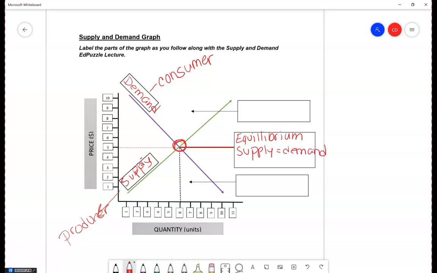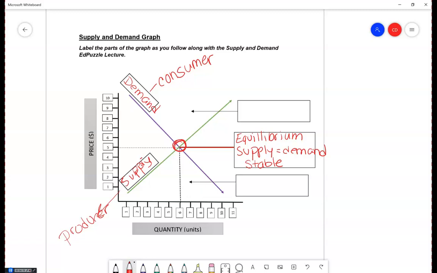And when we're at equilibrium, the market is said to be stable. It means the amount that consumers are looking for, the amount that consumers are willing and able to buy, is the same amount that producers are willing and able to produce.